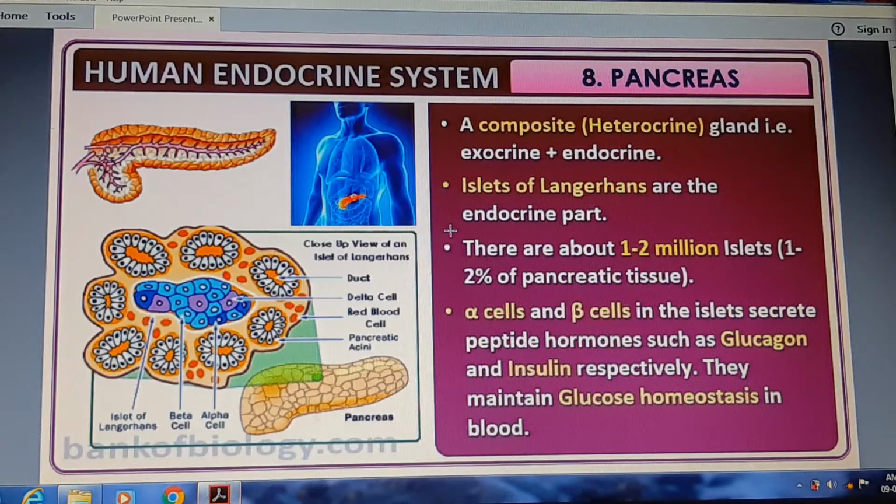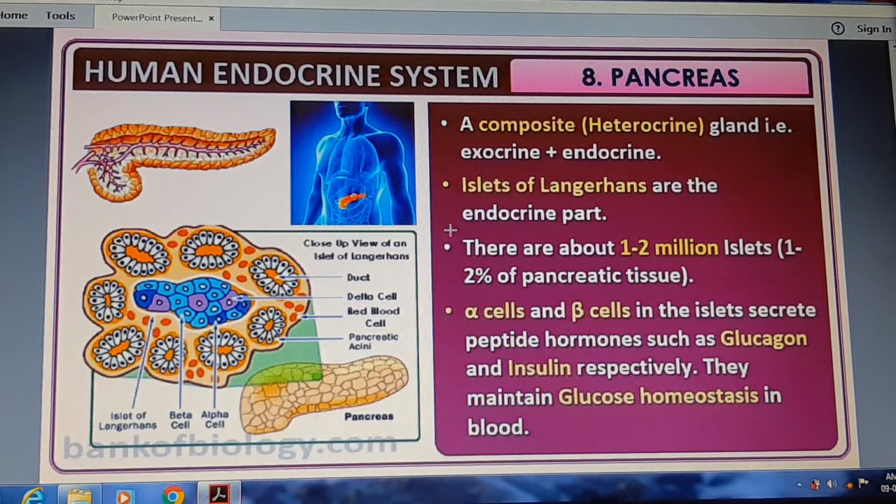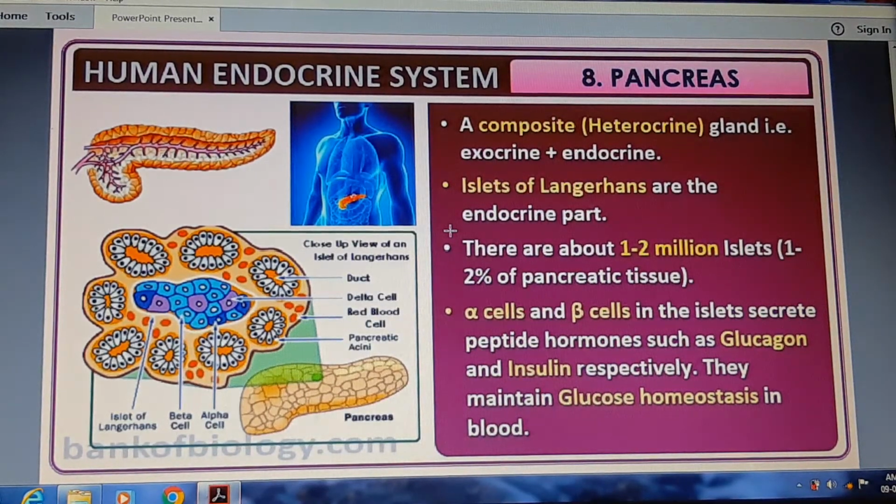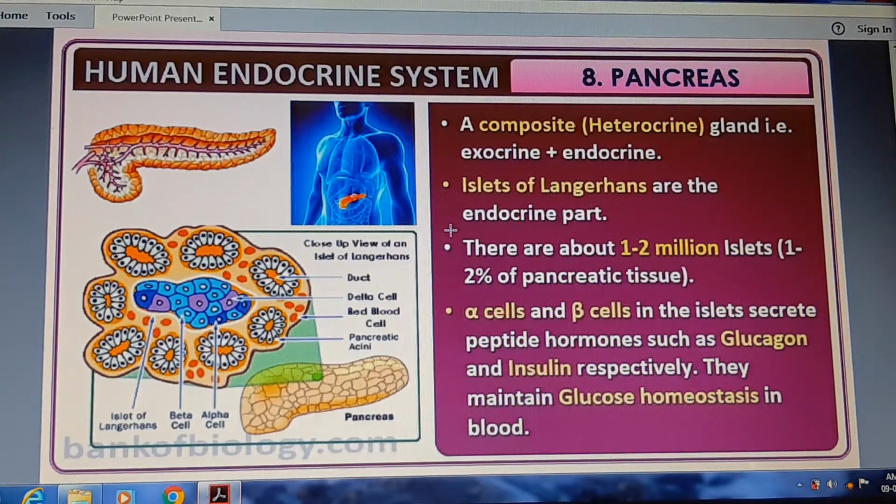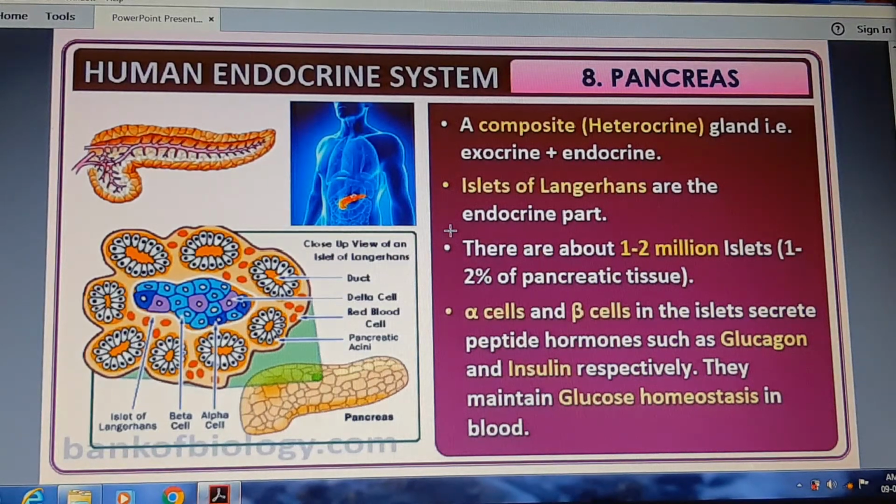Islets of Langerhans are the part of the pancreas. There are about 1 to 2 million islets, forming 1 to 2% of pancreatic tissue. Alpha and beta cells in the islets of Langerhans secrete peptide hormones such as glucagon and insulin respectively. They maintain glucose homeostasis in the blood.